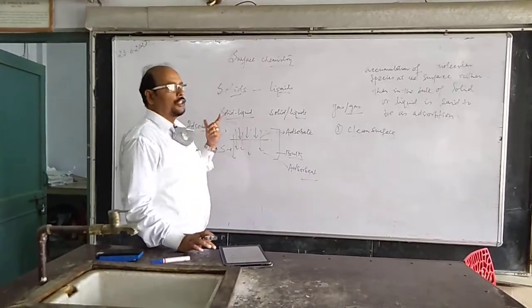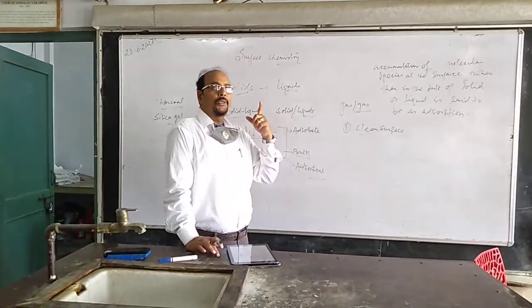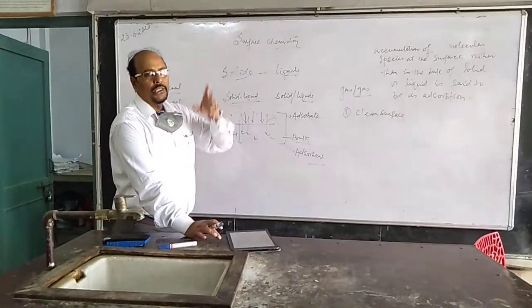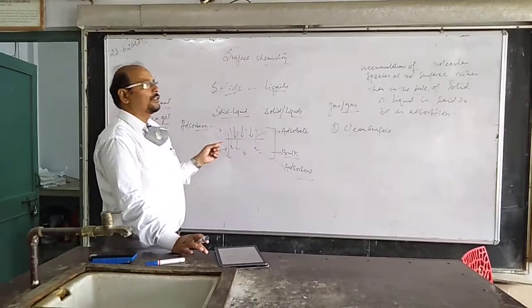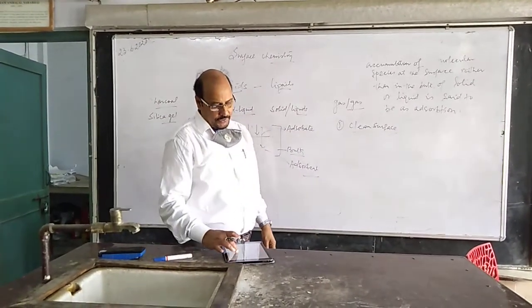But one thing should be taken into account, that the vessel should be closed, it should not be open. Had it been open, the atmospheric oxygen and nitrogen would be likely to accumulate on the surfaces.